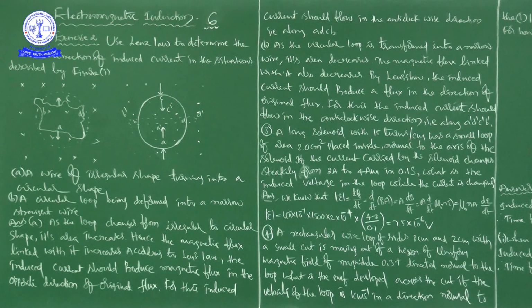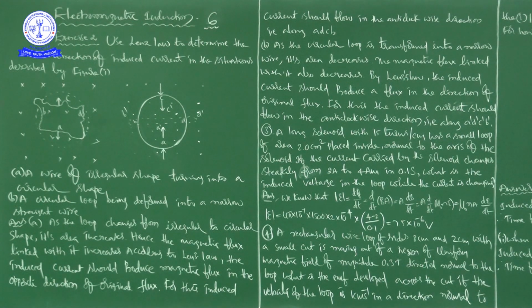Next, B. As the circular loop is transformed into a narrow wire, its area decreases. Just like opposite. What we said here, we are saying the opposite here, because there it is transforming from irregular to circular, and here it is transforming from circular to narrow. The magnetic flux linked with it also decreases.